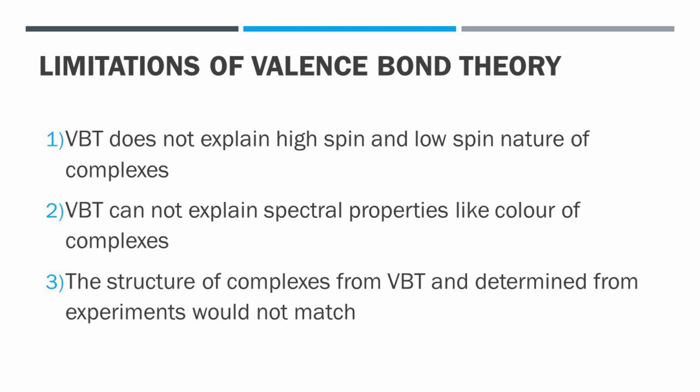First, valence bond theory does not explain the high spin and low spin nature of complexes, that is, strong field and weak field nature of ligands cannot be distinguished by valence bond theory. Second limitation is that it cannot explain the spectral properties, that is, the color of coordination compounds.